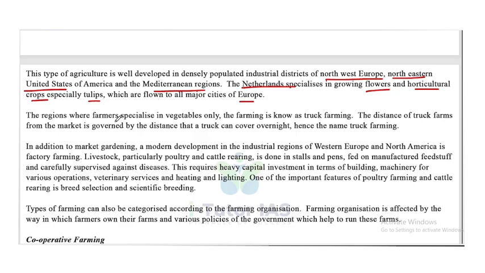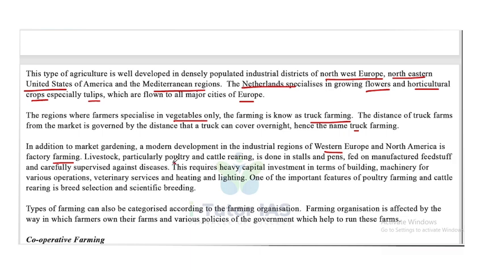The region where farmers specialize in vegetables only, the farming is known as truck farming. The distance of truck farms from the market is governed by the distance that a truck can cover overnight. Hence the name truck farming. In addition to market gardening, a modern development in the industrial regions of Western Europe and North America is factory farming.